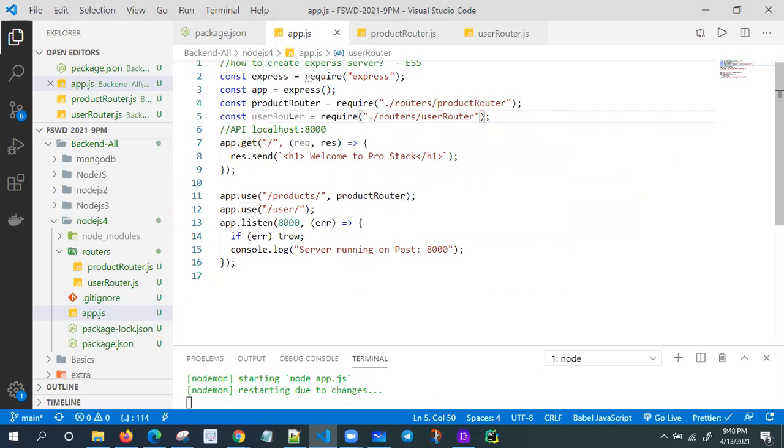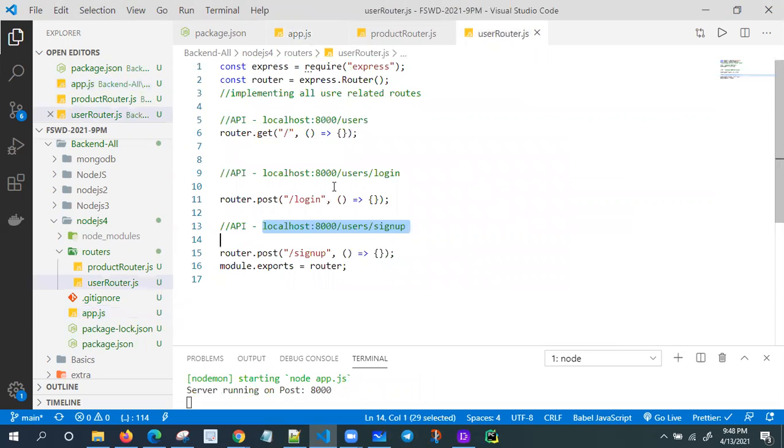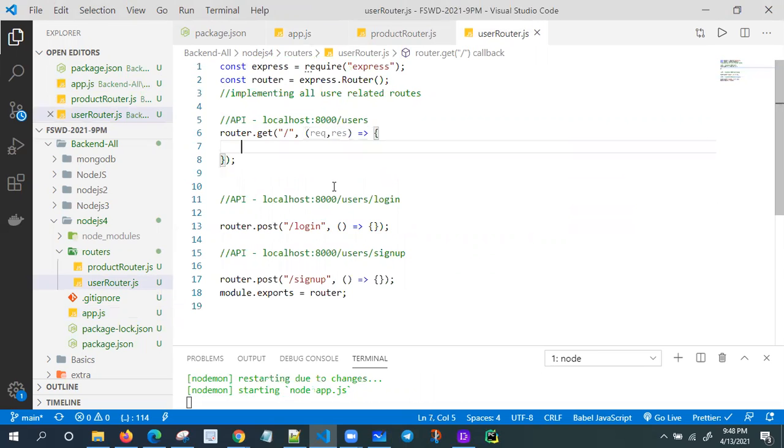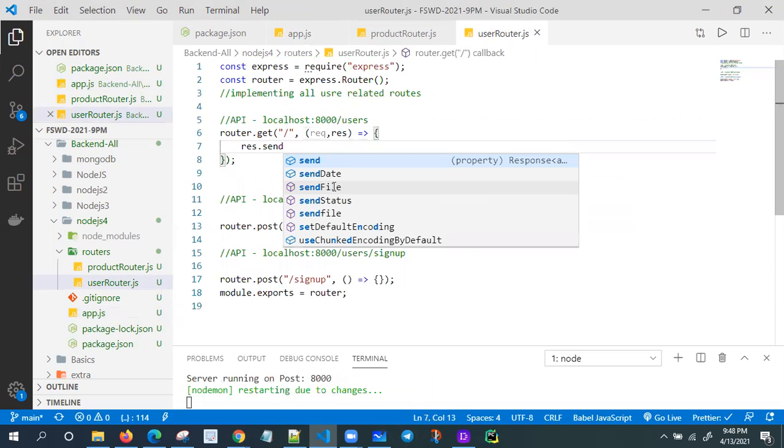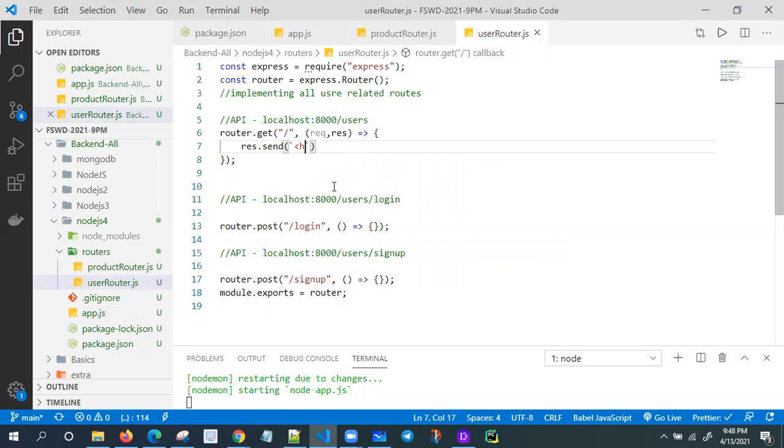So if anyone requests slash users, I need to navigate to the user router, where the root route is there. Let me implement request and response. Here I need to provide a response dot send. I'm using a backtick, h3 close h3. Inside I'm writing something: it is displaying all users.